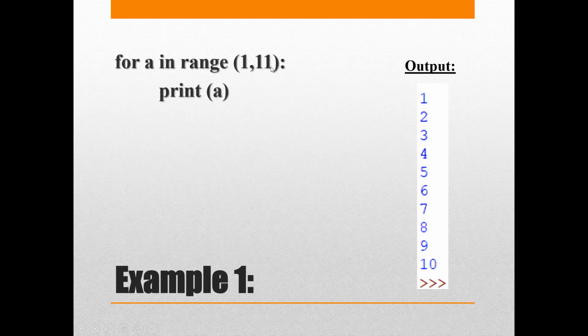Is it less than 11? Yes. Comes inside, print a. So 1 is printed. It goes up, increments the value of a by 1, checks, is it less than 11? Yes. Comes inside, a is 2. And then print a. So 2 is printed. Like that, the whole specification is executed step by step.